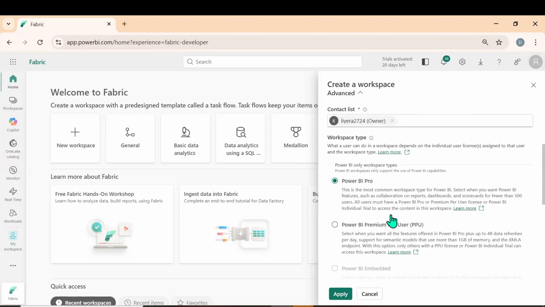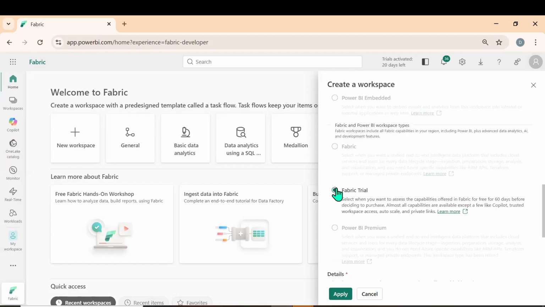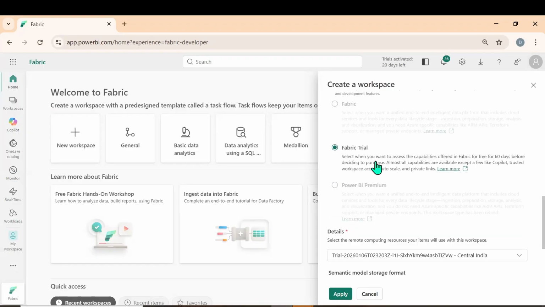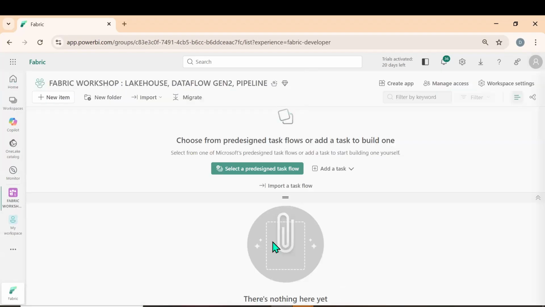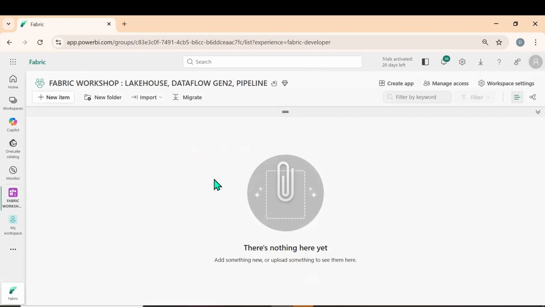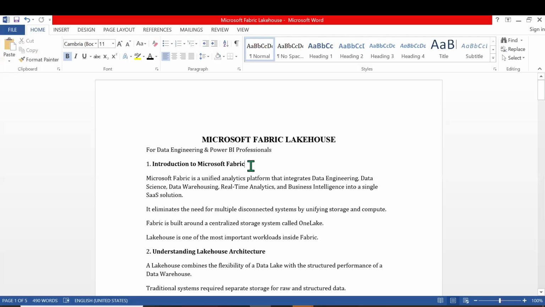Let me click on select, where is that Fabric trial? What is the version that we need to select? The license part, Fabric trial, and click on apply. We created one workspace. What is the first thing that we need to do? Let us see what is Lakehouse.